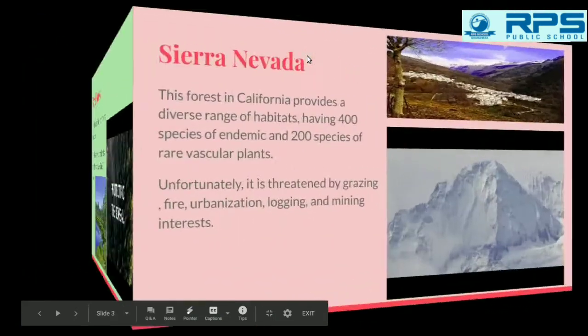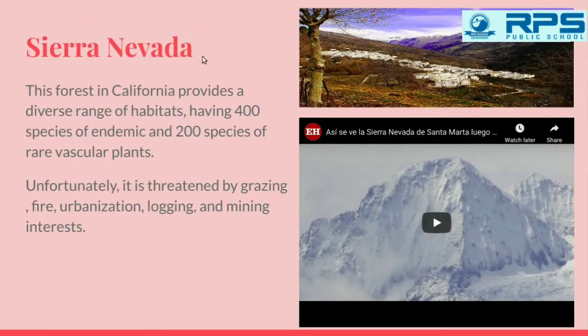After this, we come to Sierra Nevada. This forest in California provides a diverse range of habitats having 400 species of endemic and 200 species of rare vascular plants. Unfortunately, it is threatened by grazing, fire, urbanization, logging, and mining interest.